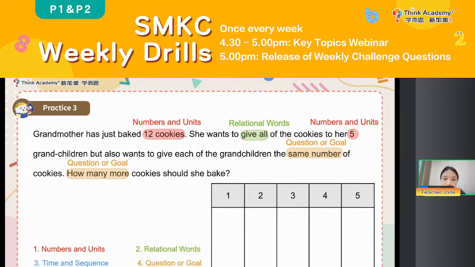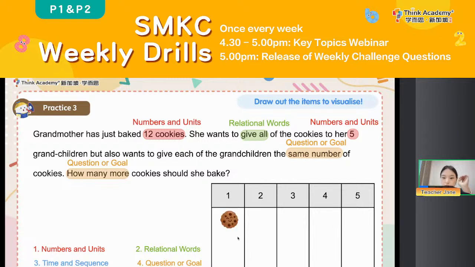Okay, so everyone, what we need to do this time is just to think, how can we share the cookies, right? So we have 12 in total. And you can also draw on your paper, label 1, 2, 3, 4, 5 as the 5 grandchildren, okay? So we can visualize. We can draw out the items to visualize the information, okay?